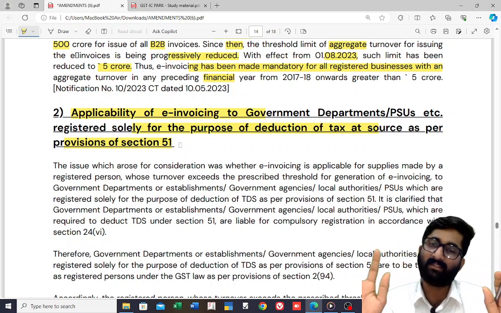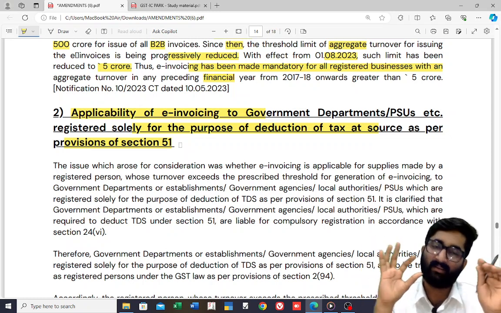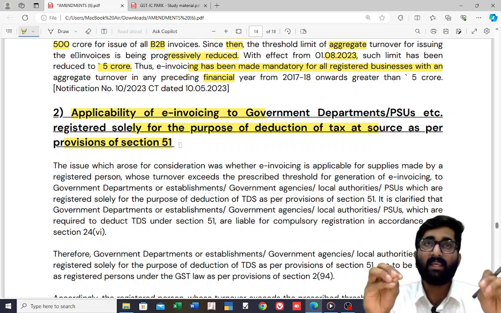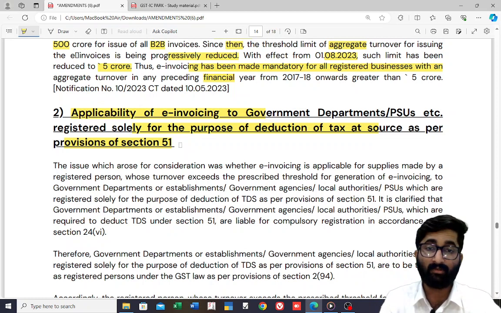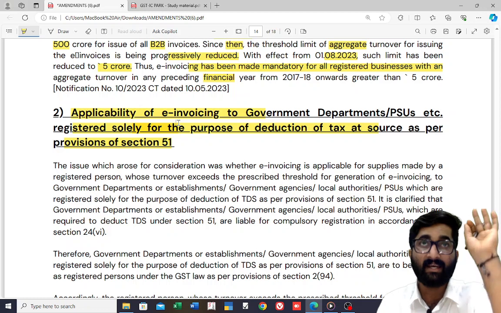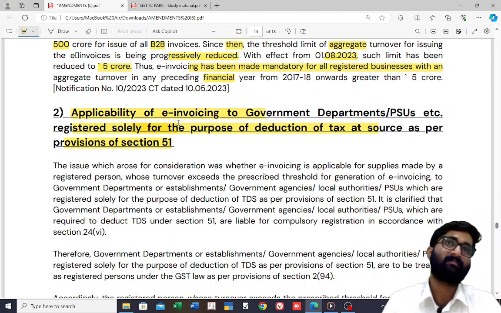So the clarification in the circular was that even if you are supplying to the persons mentioned here, who have taken registration only for the purpose of TDS and TCS and are not making any outward supplies, even then they are registered persons.